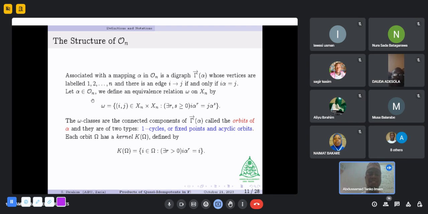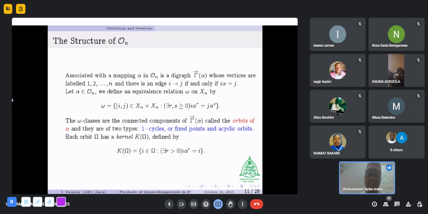The omega classes are the connected components of the digraph Gamma_alpha, called the orbits of alpha, and they are of two types: the one-cycle, called the trivial cycle or fixed point, and the acyclic orbits.